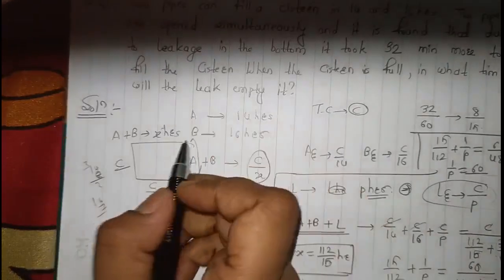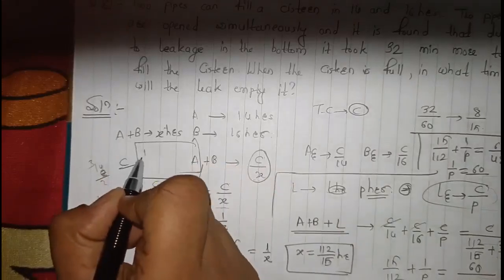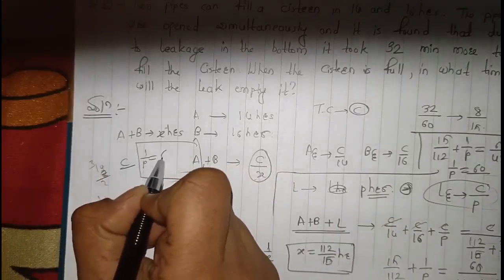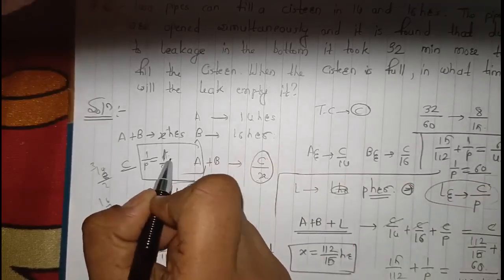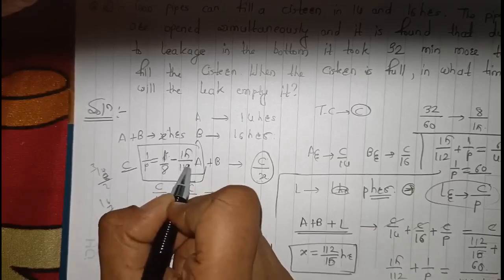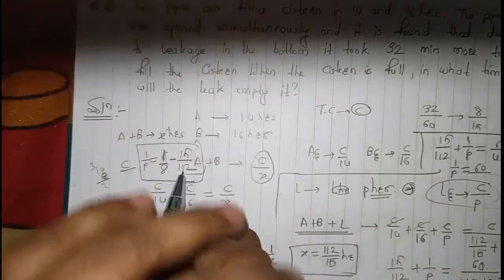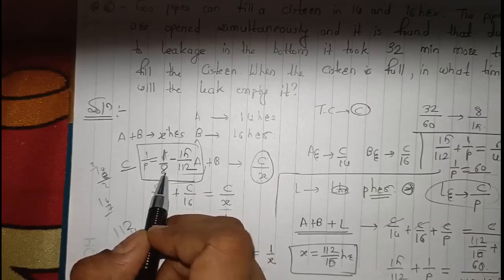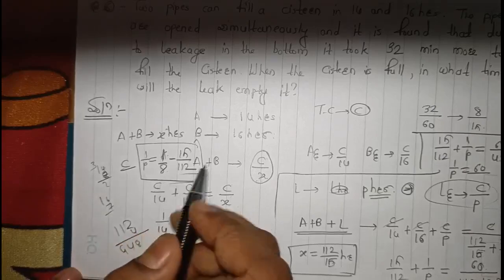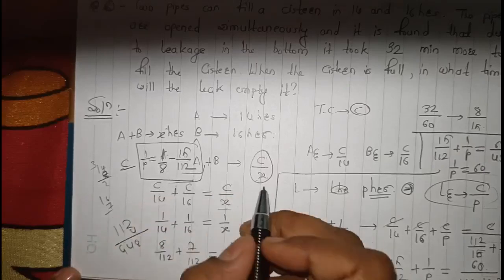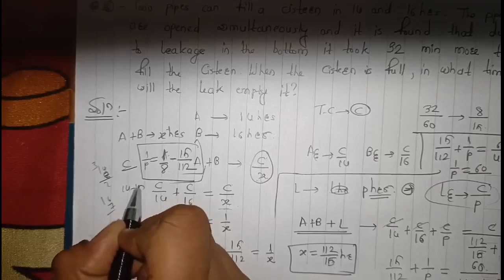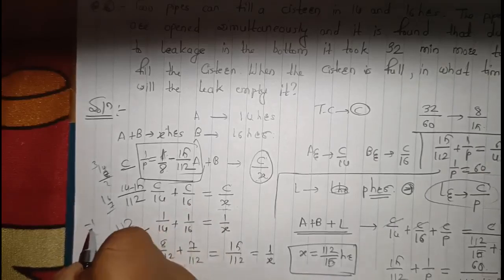So 15 upon 112, that is, now 1 by P is equal to what? 60 upon 480 means what? 1 by 8. So 1 by 8 minus 15 by 112. We already know if you just multiply 14 with 8, we will get 112. Therefore the LCM of this, we have to multiply this with 14. So 14 minus 15 upon 112. So minus 1 by 112.